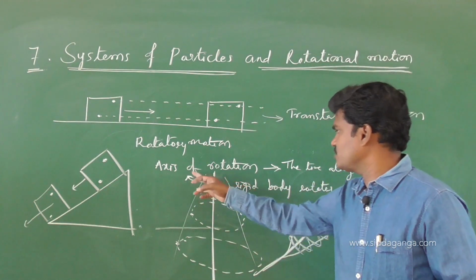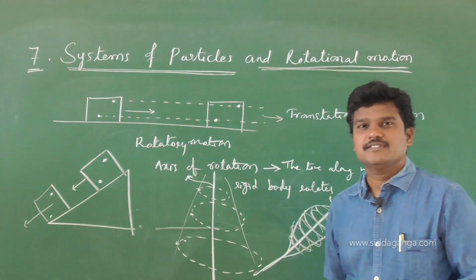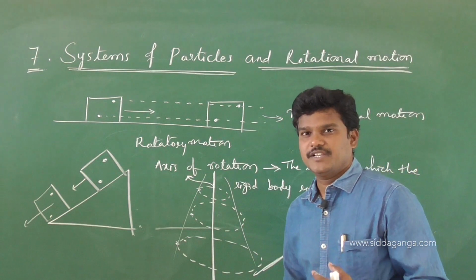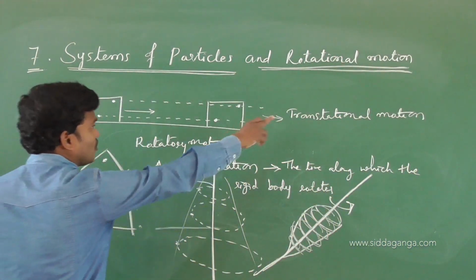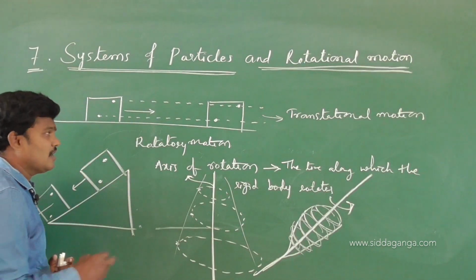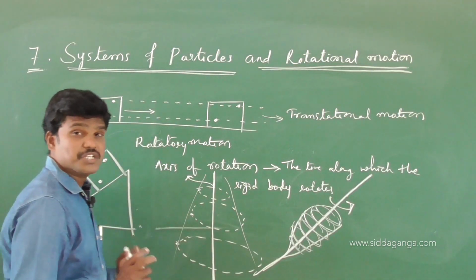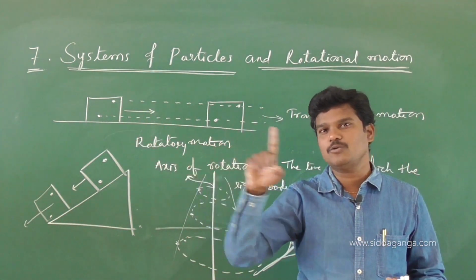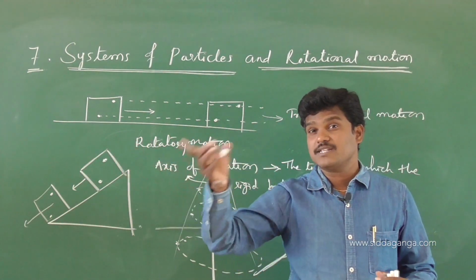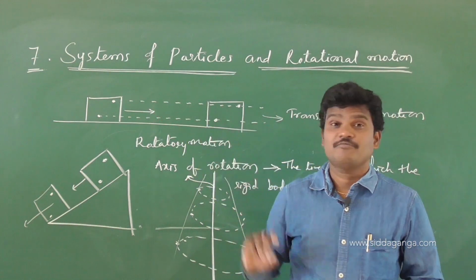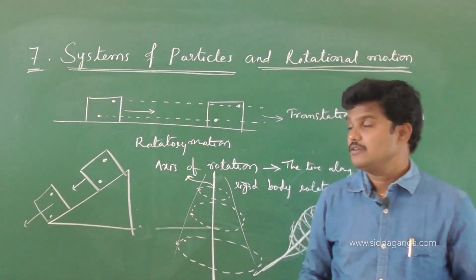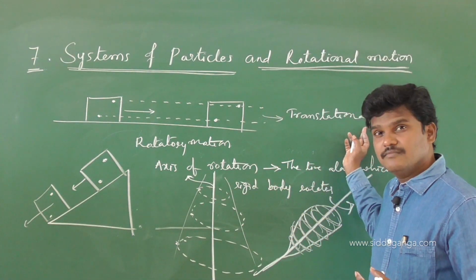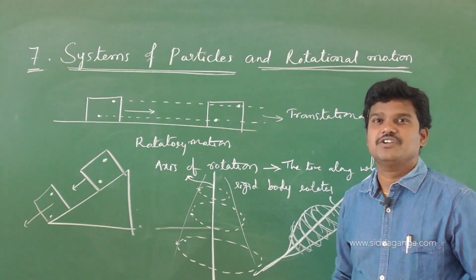It may be within the body or outside the body. A rigid body has translational motion and a rigid body has rotational motion. A single particle has linear motion, a single particle has circular motion. A group of particles, nothing but a rigid body, nothing but a system of particles, has translational motion, and a rigid body has rotational motion.